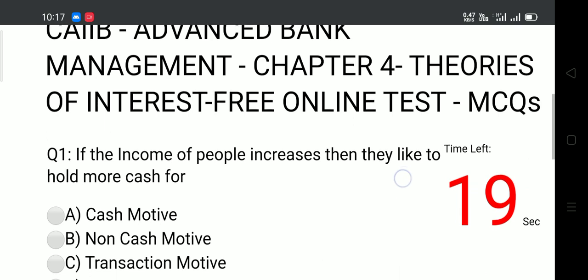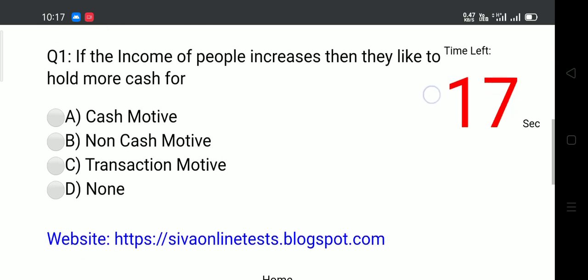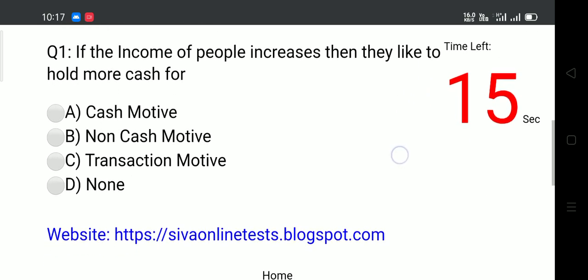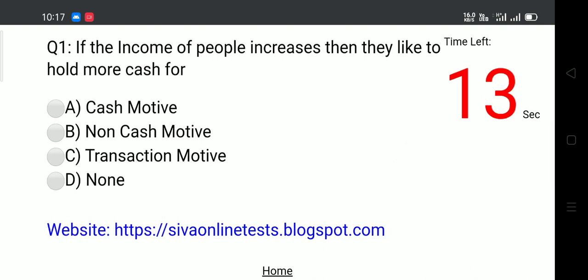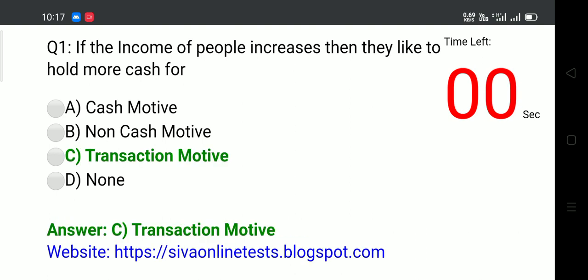Question 1. If the income of people increases, then they like to hold more cash for. Options. A. Cash motive. B. Non-cash motive. C. Transaction motive. D. None. Answer. C. Transaction motive.